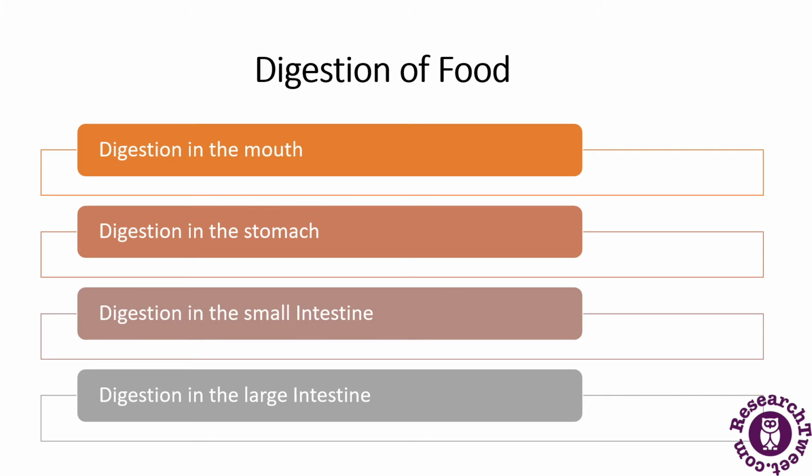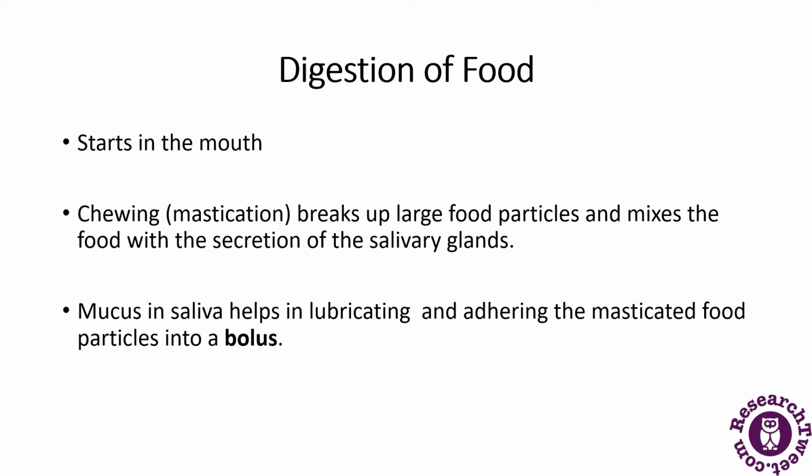All the digestion and absorption takes place in the small intestine. After this, it comes into the large intestine, where ions and amino acids are absorbed. So digestion of food is the first topic.